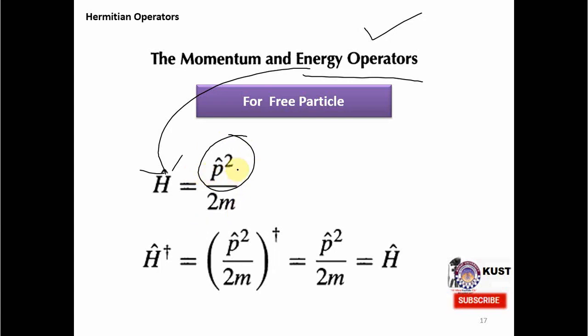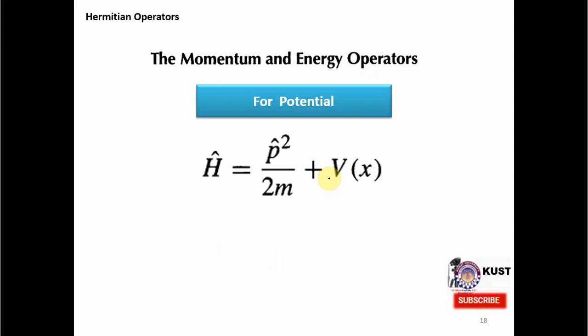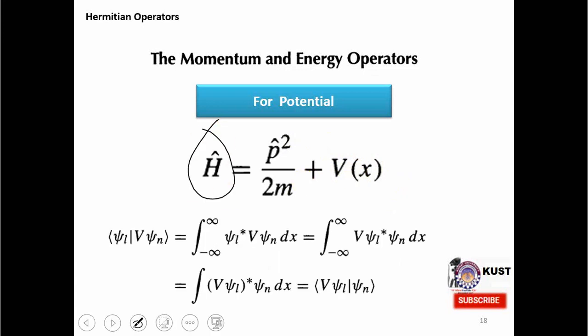If p is Hermitian, then p square must be Hermitian, and we have already checked for p in the momentum case that it is Hermitian. So p square is also Hermitian, but you can check by taking a dagger of it. And this was for the free particle, that is the particle on which there are no forces acting. But in case you have a potential, that is, there are forces acting on some particle, then we can check whether this H is Hermitian or not as well.